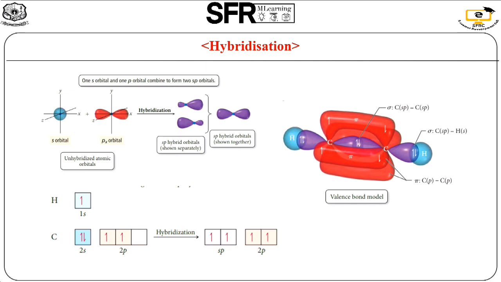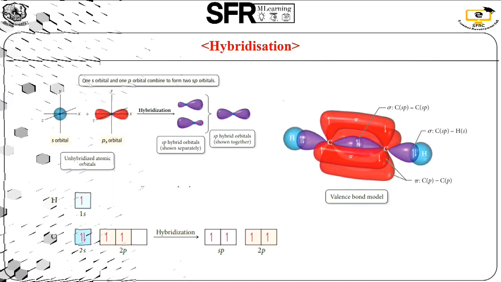We know that a double bond contains 1 sigma bond and 1 pi bond. What about the triple bond? A triple bond contains 1 sigma bond and 2 pi bonds. This image reflects that. What about the sigma bond as well as the pi bond?